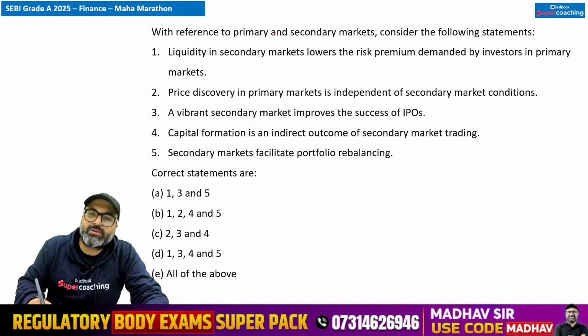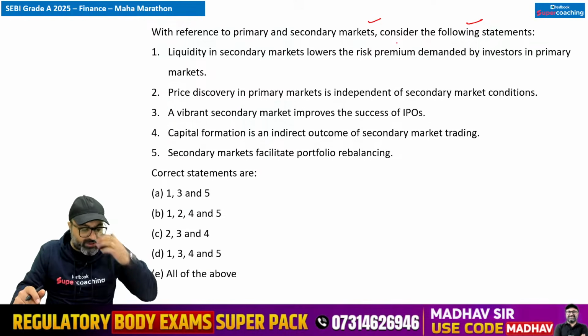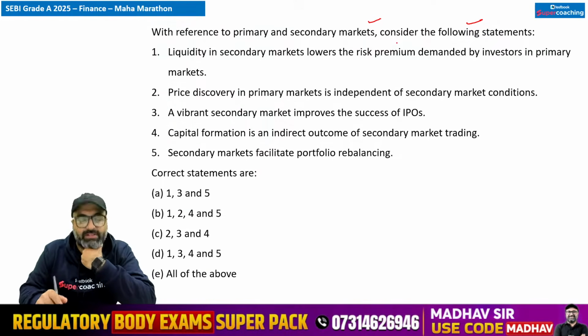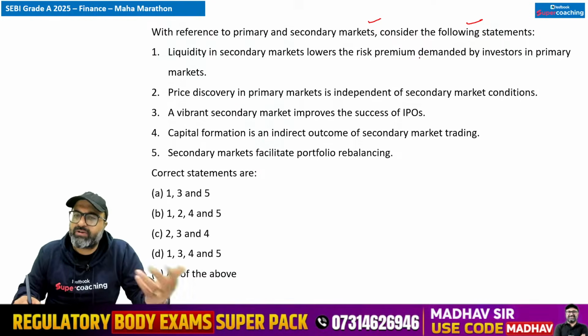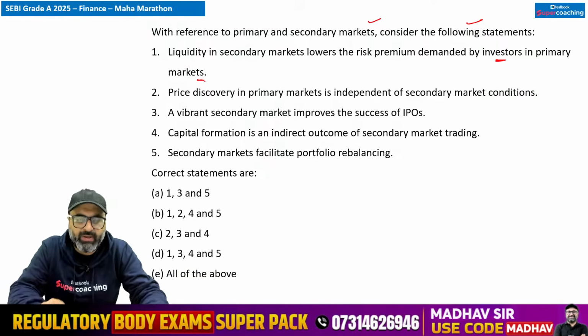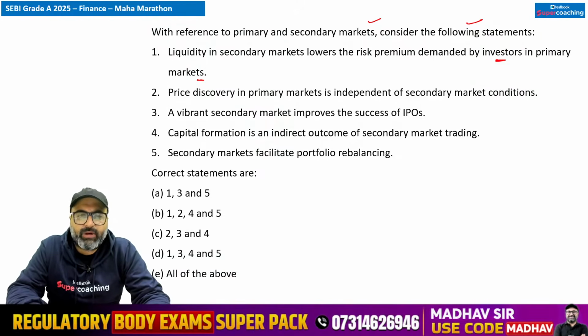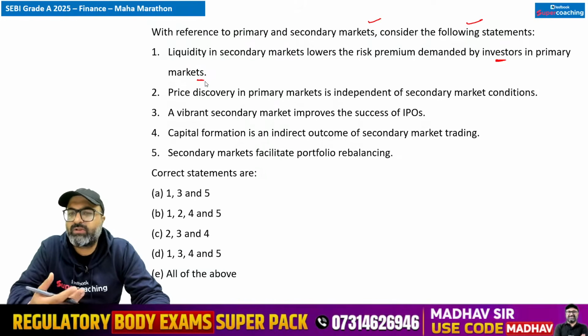With reference to the primary and secondary market, consider the following statements. First one, liquidity in secondary market lowers the risk premium demanded by investors in primary market. अगर आपके liquidity है, there is a liquidity in the market, that is liquidity in the secondary market, it lowers down the risk premium demanded by the investor in the primary market.